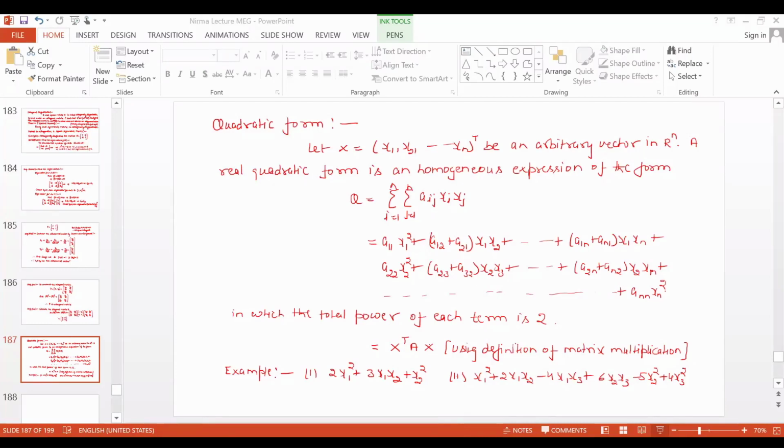For any n cross n matrix A, we have a quadratic form corresponding to it, and that quadratic form can be represented by a symmetric matrix.